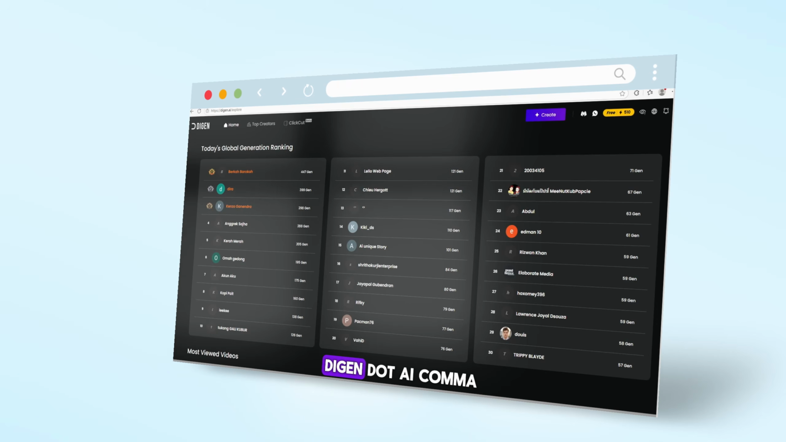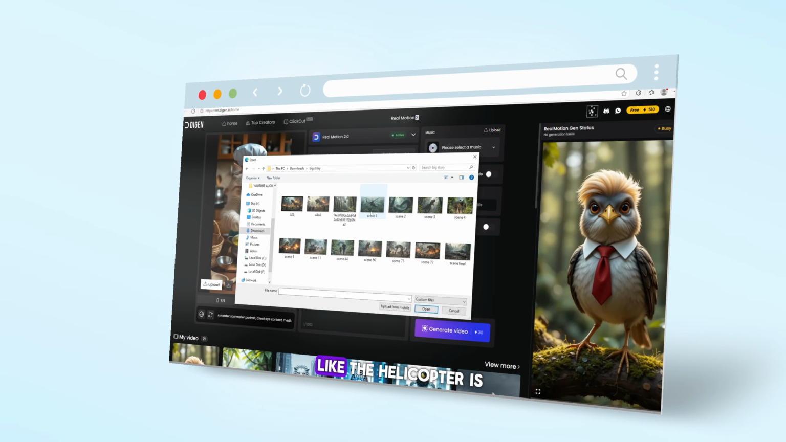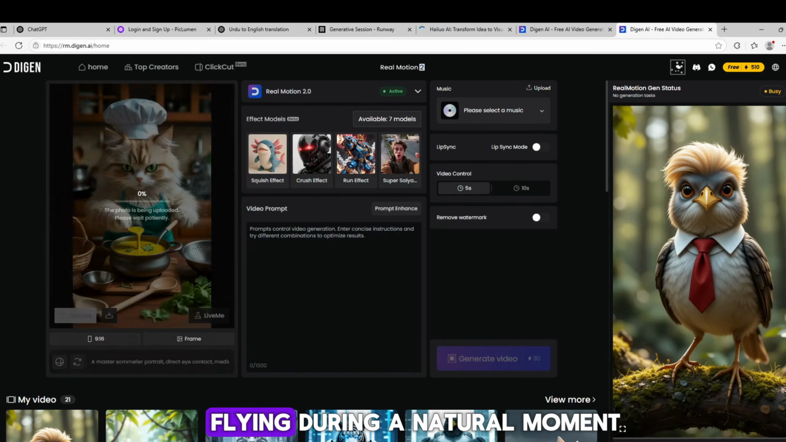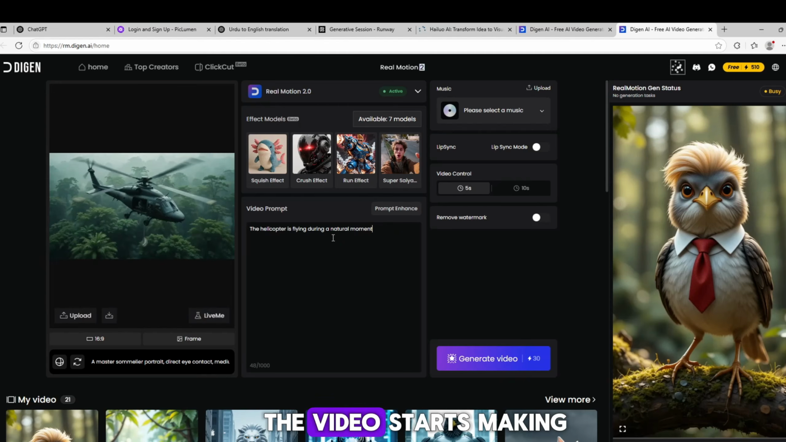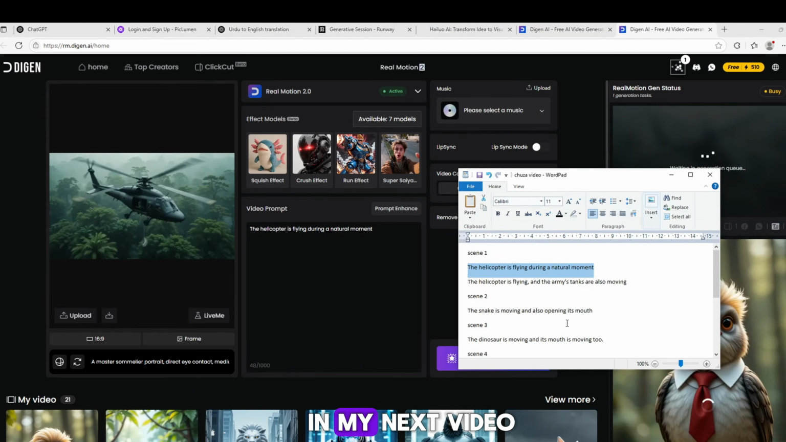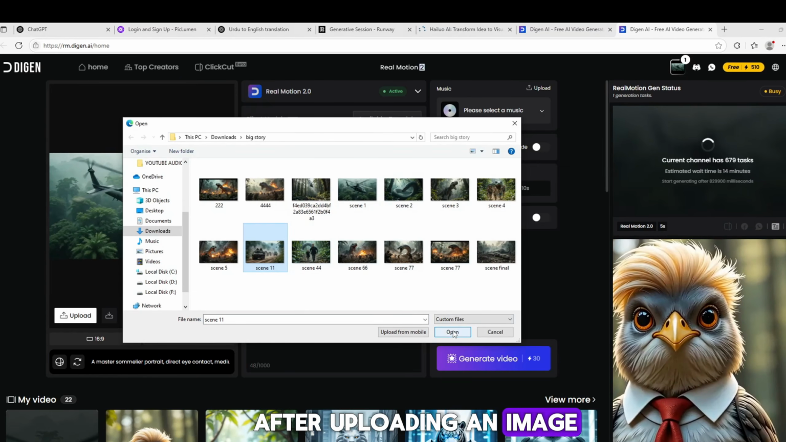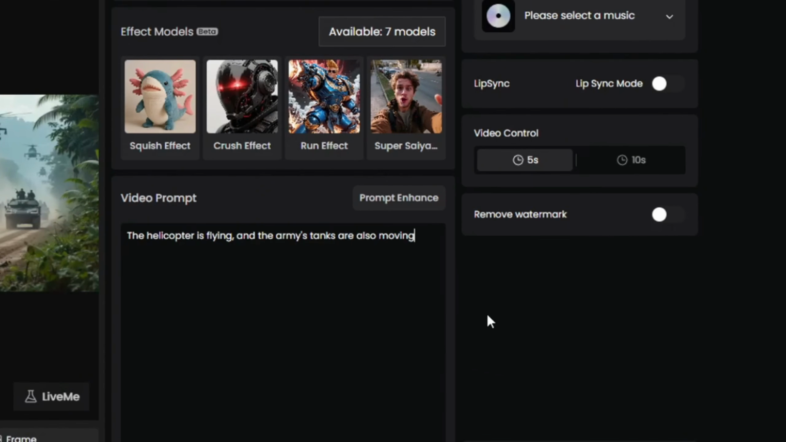Now, I click on Digen.ai, then click Create. I write a simple prompt like, "The helicopter is flying during a natural moment." I click Generate, and the video starts making. It's simple. If you want to give your English prompt a little more detail, for example in my next video after uploading an image, I write, "The helicopter is flying and the army's tanks are also moving."